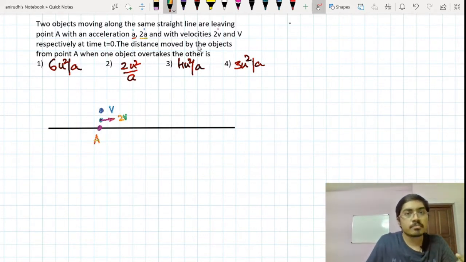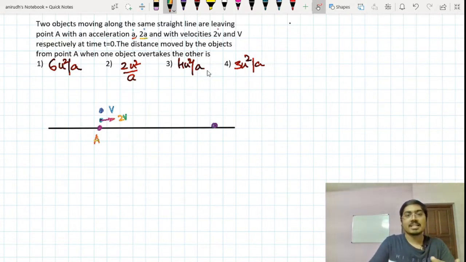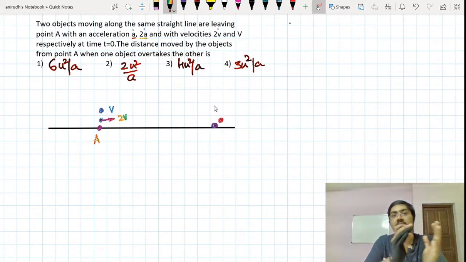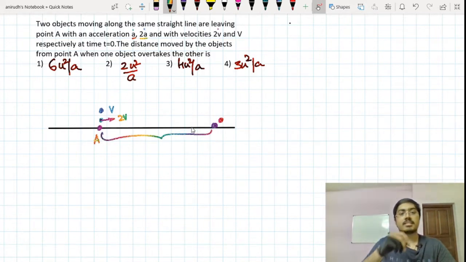Now, the distance moved by the object from point A. Both of them are moving here, and let us say here, when one object overtakes the other, whichever has more speed will overtake the other. At that instant when one body is overtaking the other, we are supposed to find this particular distance.